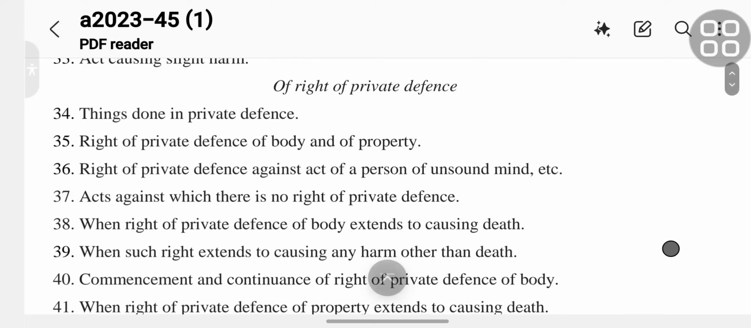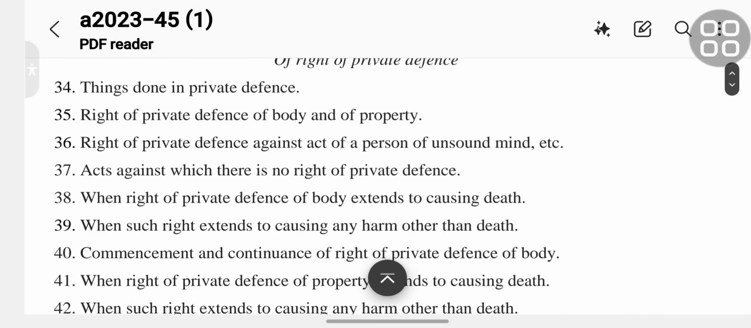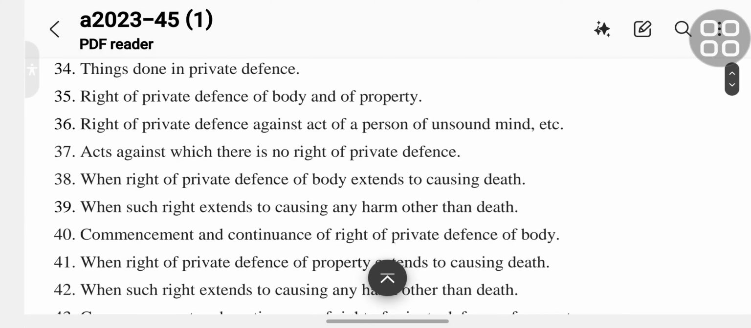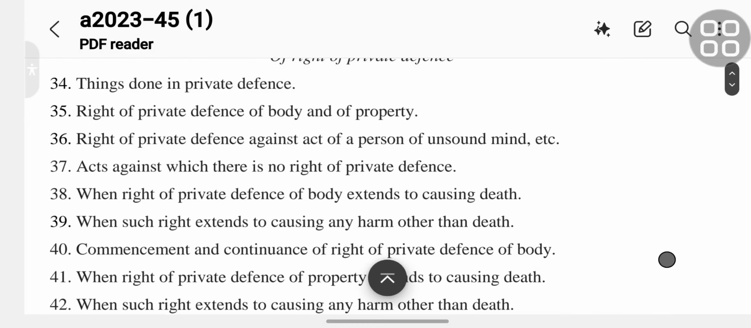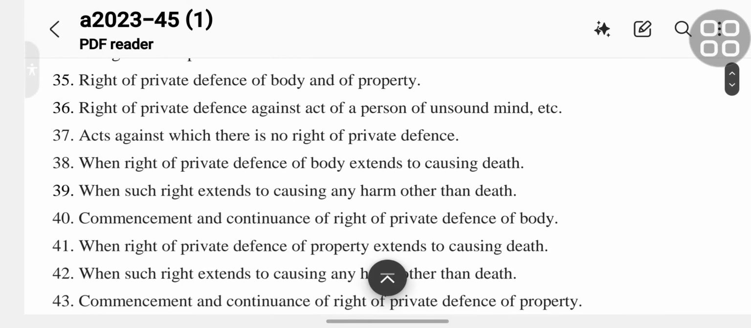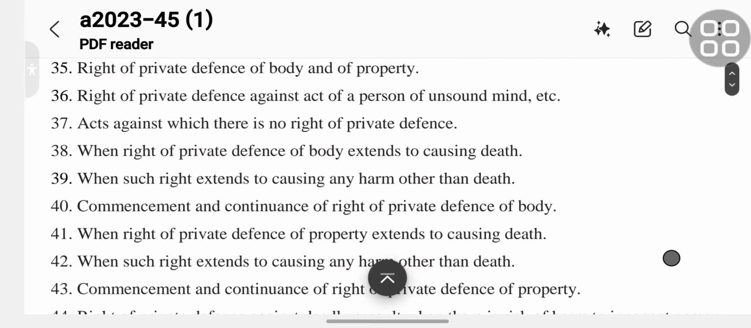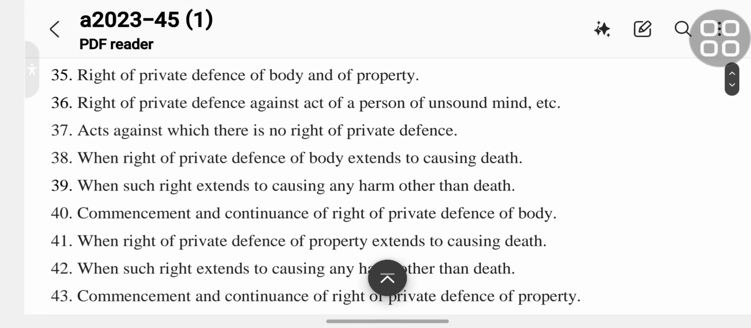Okay, then of right of private defense. Section 34, things done in private defense. Section 35, right of private defense of body and of property.